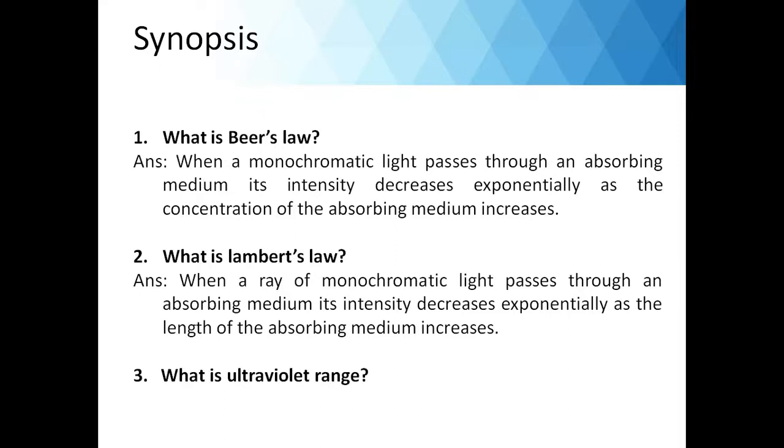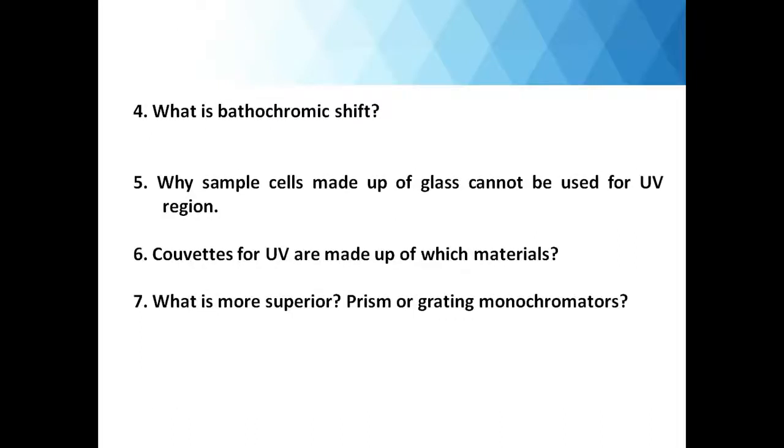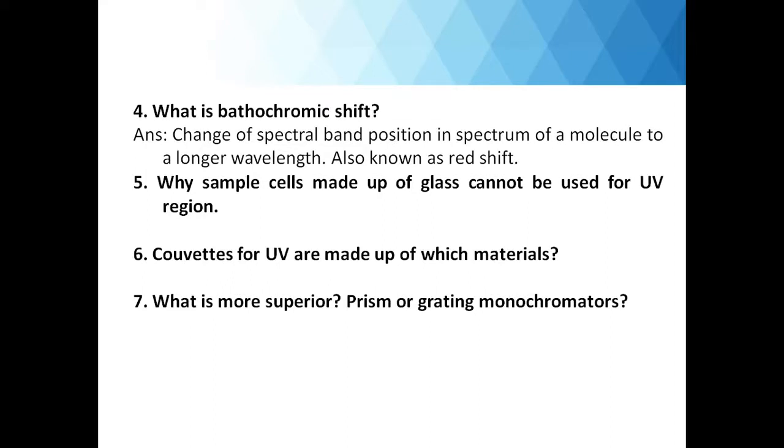That is, the higher the path length, the higher will be the absorption. What is the UV range? So, the UV range is 200 to 400 nanometer. What is bathochromic shift? Change of spectral band position in the spectrum of a molecule to a lower wavelength is known as bathochromic shift. Often it is referred to as red shift.